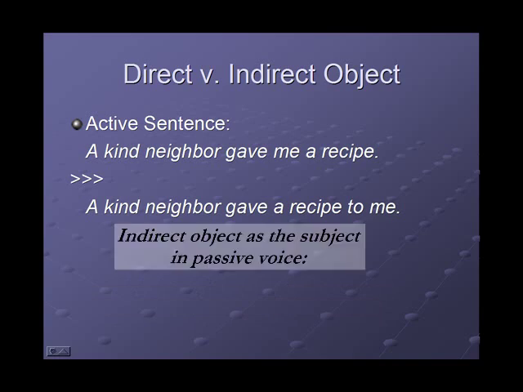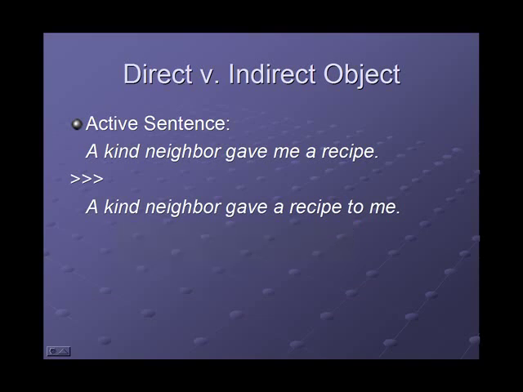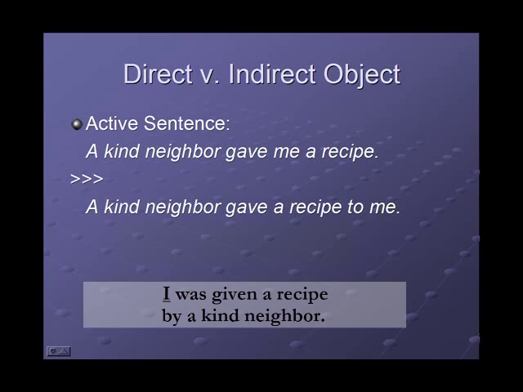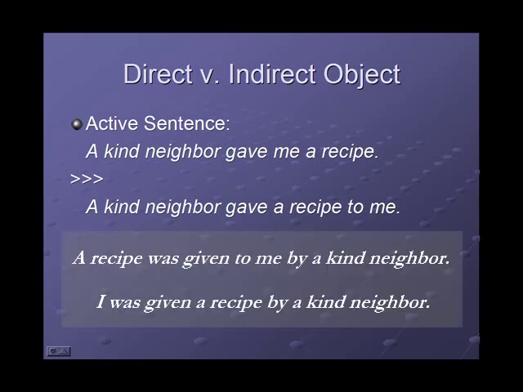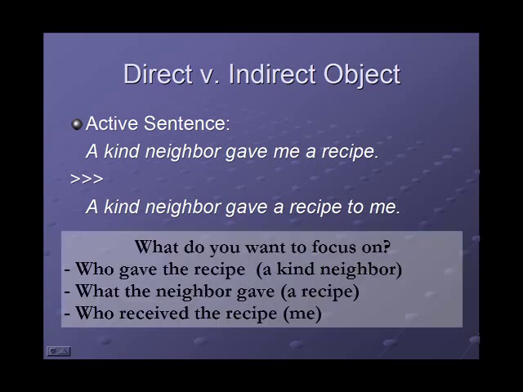We can also then take me, the indirect object, and make that the subject of a passive sentence: I was given a recipe by a kind neighbor. Now all of these sentences are correct, and all of these sentences communicate the same basic information, but they have a different focus. Do you want to focus on who gave the recipe? Do you want to focus on what the neighbor gave? Do you want to focus on who got the recipe?